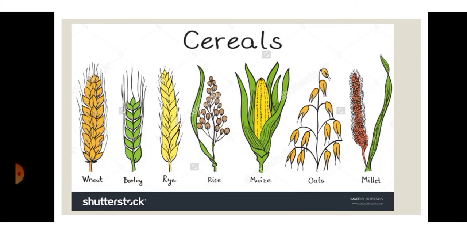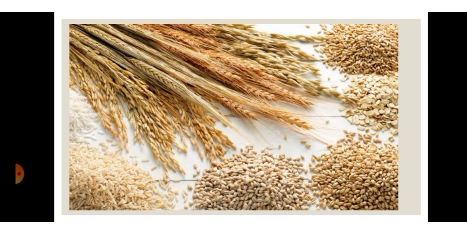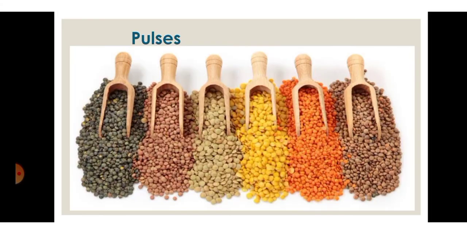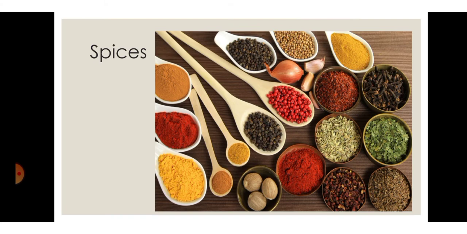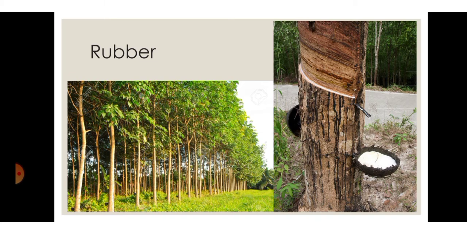Cereals, for example wheat, barley, rice, maize, oats and millet, are all cereals that we eat, which we get from plants. These are some images, then pulses, then spices. We get all this from plants. Now rubber is a very important part. Rubber plays an important role in the transport system because all tires are made from rubber. Not only for tires, rubber is also used in industries for making different items.